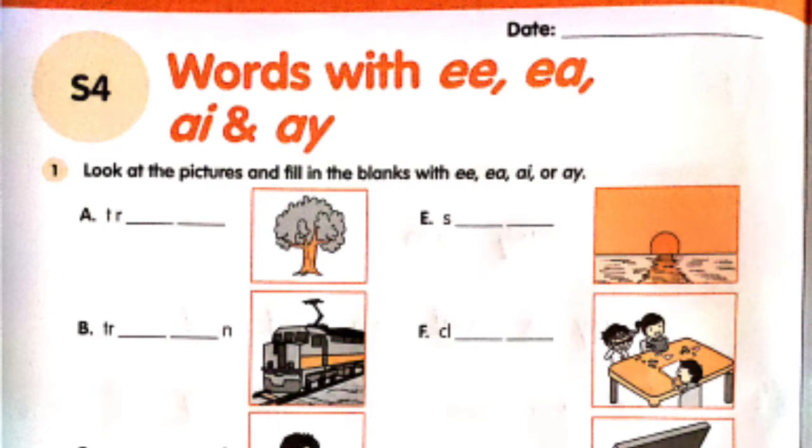Like in first picture, what is this? Yes, this is tree, so you will fill here TREE. Yes, which sound we are getting here? E. So this is how you will fill all the blanks. Now move to question number 2. Make sentences with any 4 words from above. Now you will take any of the 4 words which you have made by filling the blanks, and then you will make 4 sentences.